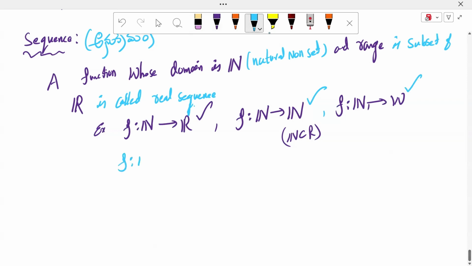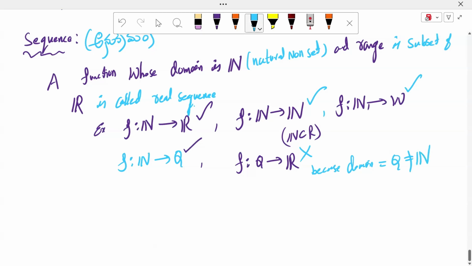F's domain is the fixed natural number set. Codomain is the rational numbers. Rational numbers are a subset of R. It is also a real sequence. For example, f from Q to R. It is not a real sequence because domain Q is not equal to the fixed natural number set. So this is not a sequence, sir, by the definition of the sequence.